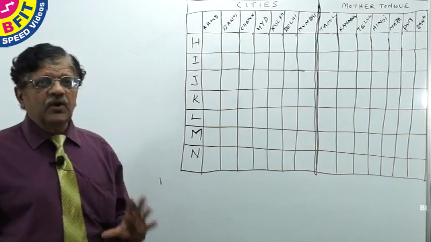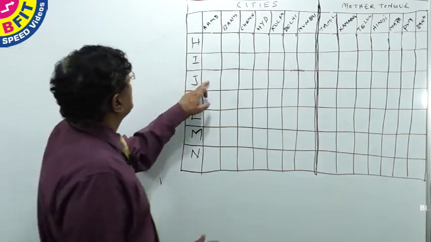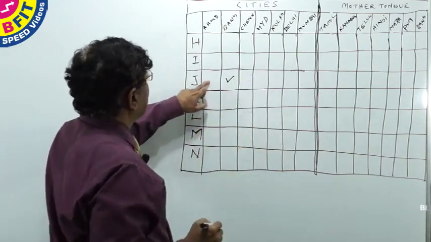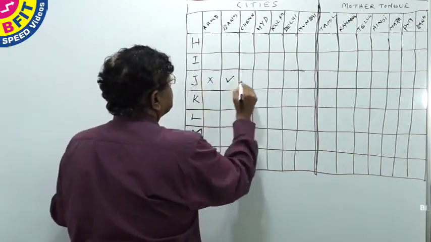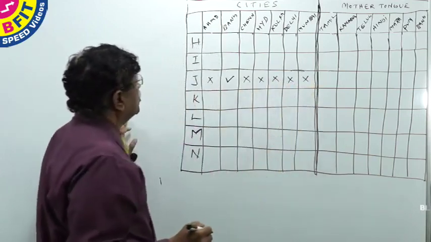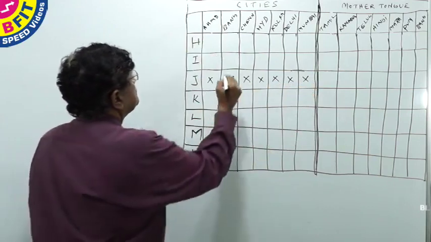First clue is J works in Bangalore. Mark a tick here. That means J cannot work in any other city, and no one else can work in Bangalore.